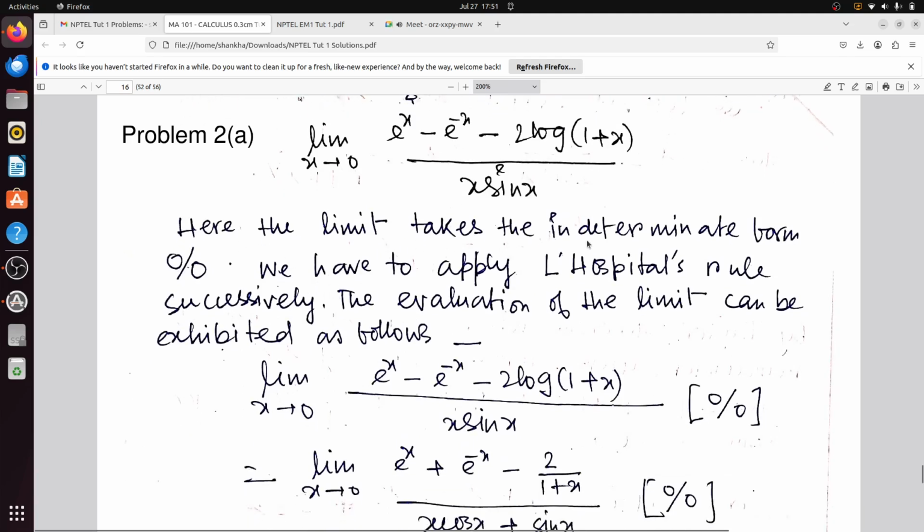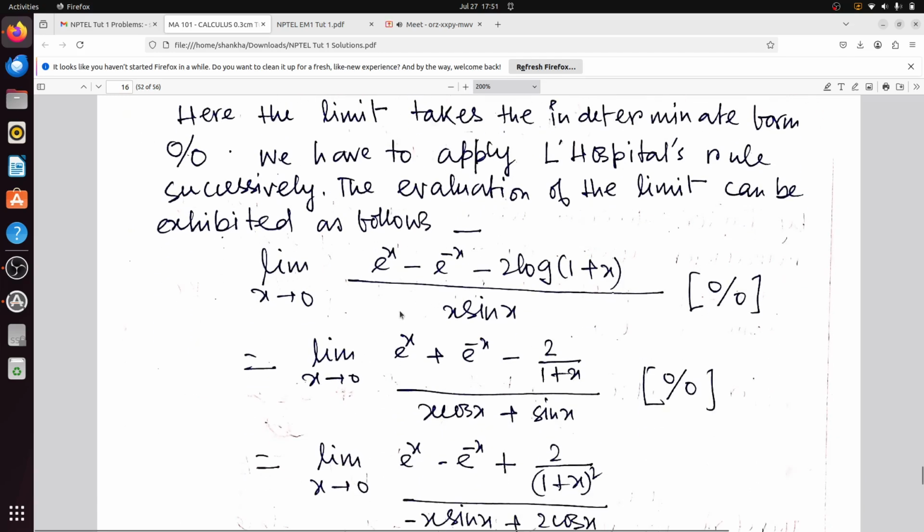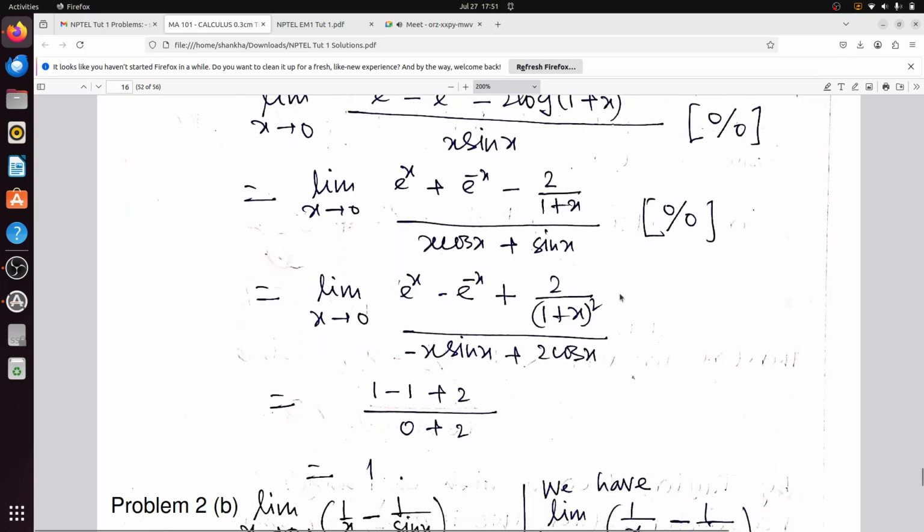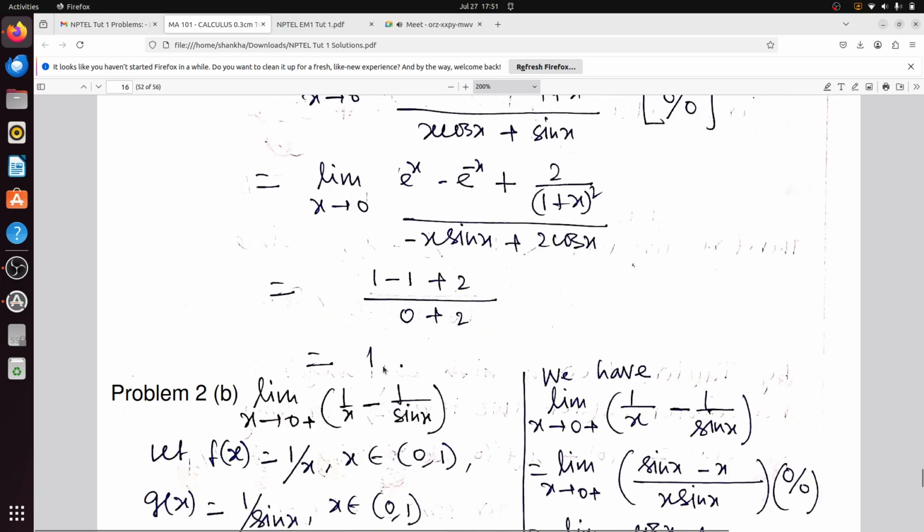The limit takes the indeterminate form 0 by 0. We have to apply L'Hopital's rule successively. The evolution of the limit can be exhibited as follows. Limit x tends to 0, e to the power x minus e to the power minus x minus 2 log 1 plus x by x sin x. Apply L'Hopital's rule once, then again 0 by 0 came, so apply one more time. After that, you will not get 0 by 0 here. It will be 1 minus 1 plus 2 and 0 plus 2, so the answer is 1.